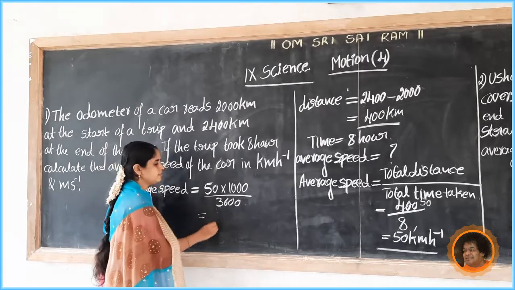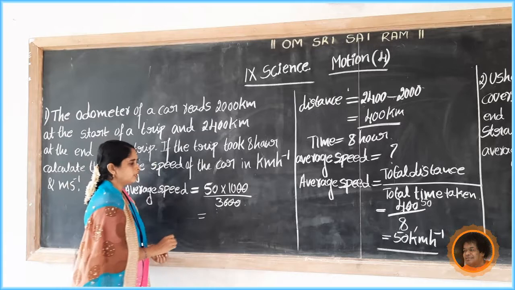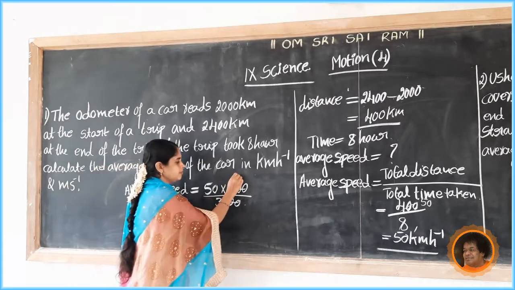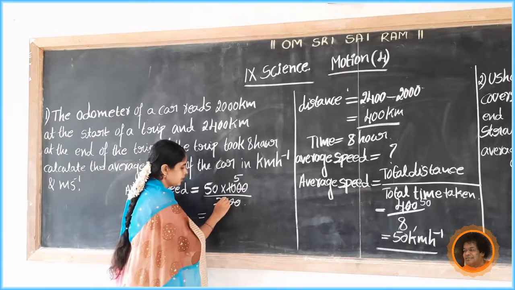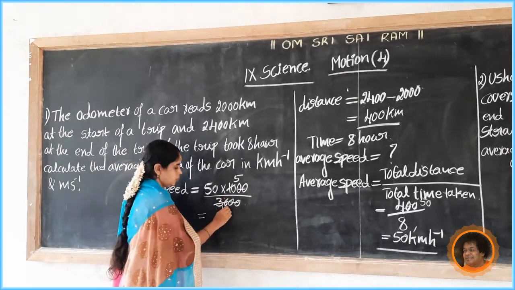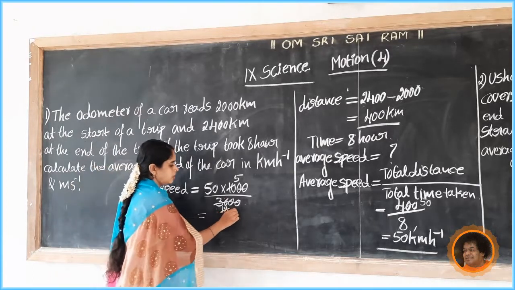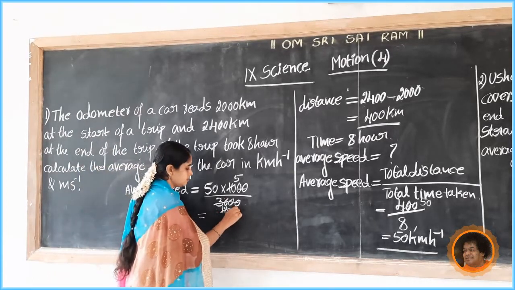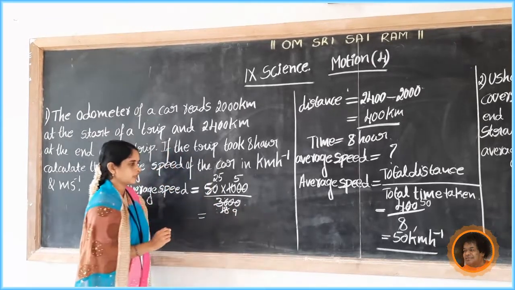Next, simplify this. 20 cancels here. Then 2 fives are 10, 2 ones are 2, 2 eights are 16, 2 nines are 18, 2 twenty-fives are 50.